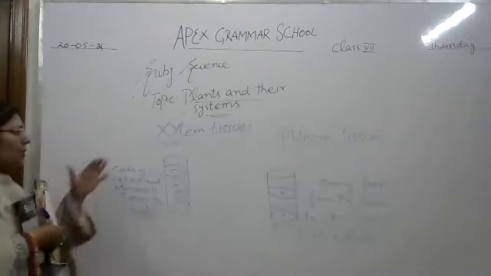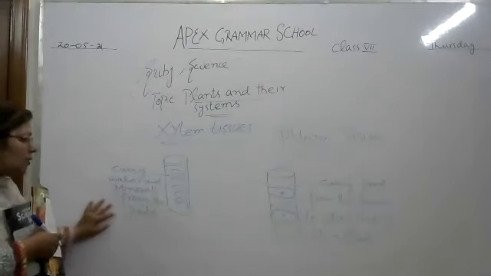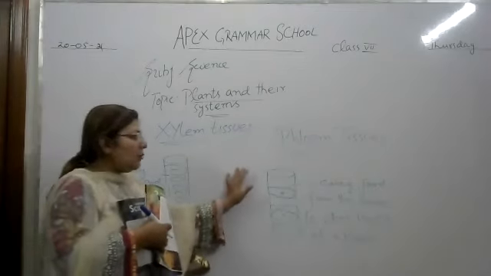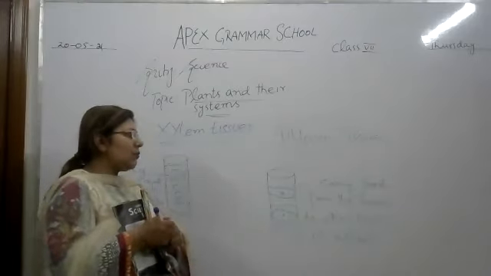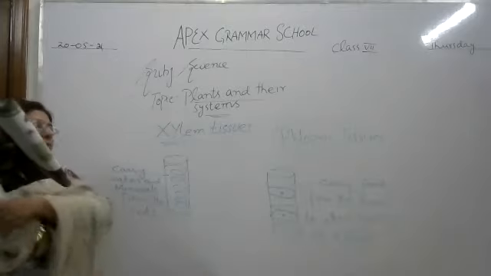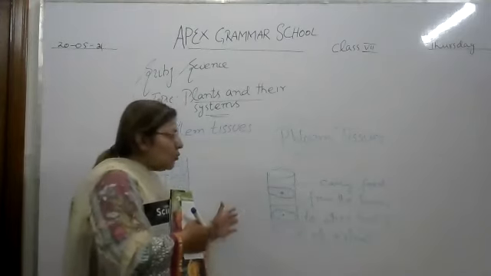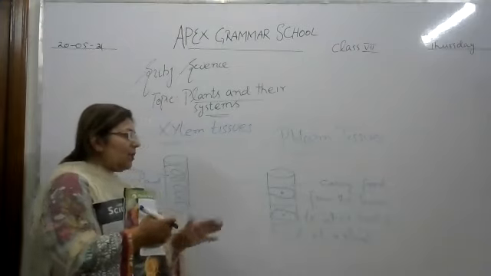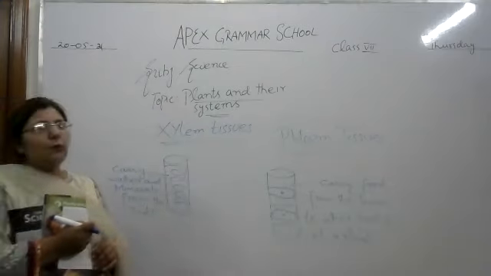So this is the function of xylem tissues and phloem tissues. Xylem tissues carry water and minerals from the roots and take them up to the aerial parts of a plant. Okay. And phloem tissues, their role is different. They carry food particles from the leaves. You all know leaves make food with the help of photosynthesis, and it is stored in photosynthetic tissues. So phloem tissues get food from the leaves and take it to other parts of the plant. Their role is very important in the body of a plant.